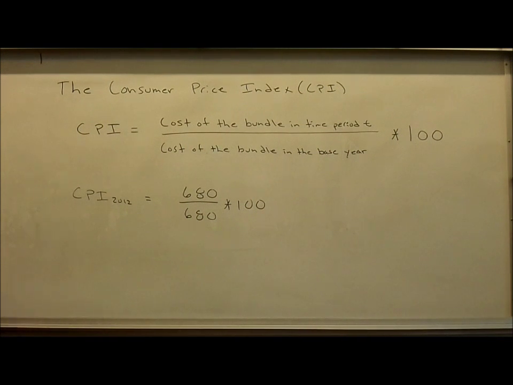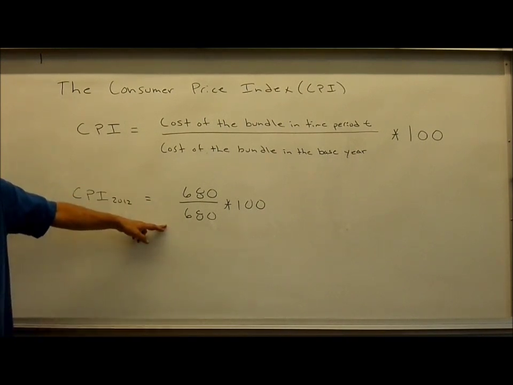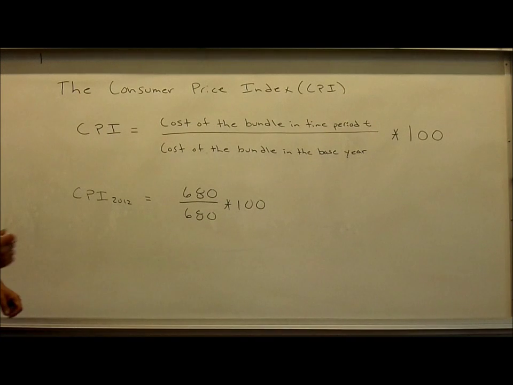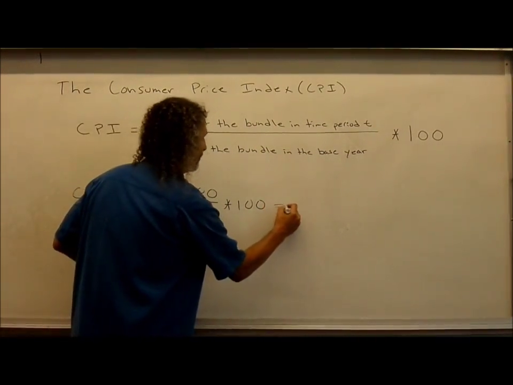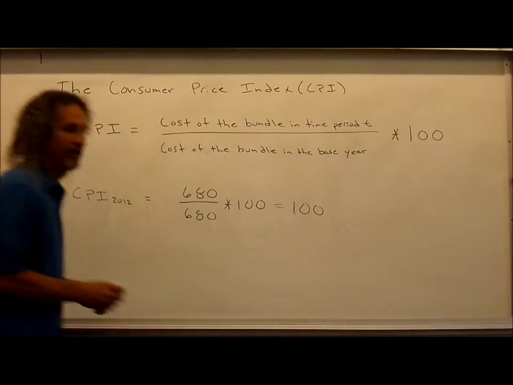So if we're looking at the Consumer Price Index for, say, the year 2012, we would put the cost of the bundle in time period T, well, that's 2012. The cost of the bundle in the base year, suppose we call the base year 2012, then we would simply put 680 in for time period T, 680 in for the base year. 680 divided by 680 is 1, times 100 would give us the Consumer Price Index of 100.